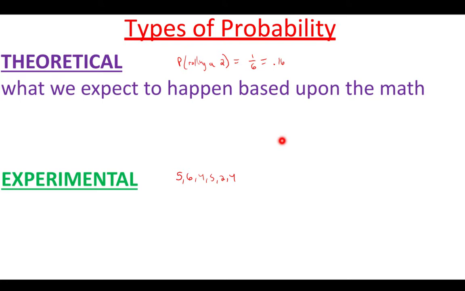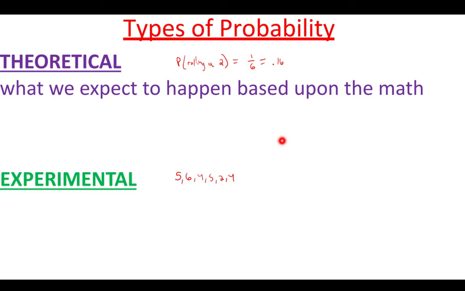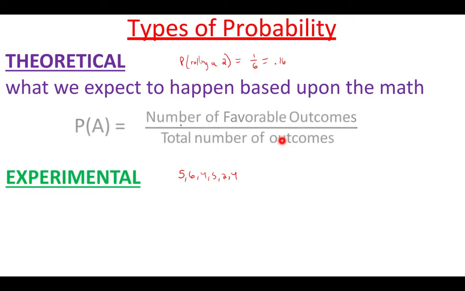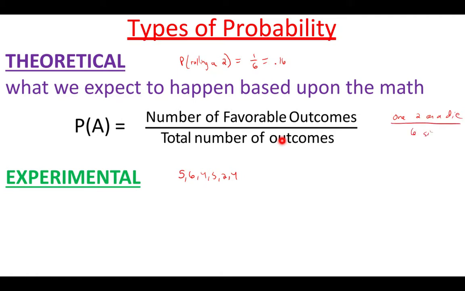And how I would calculate that, we'll see here. We have 2 formulas. In the theoretical, our probability is the number of favorable outcomes, in other words, there's 1 two on a die, divided by the total number of outcomes. Well, there's 6 sides on a die. So that's how I got the 1 out of 6.